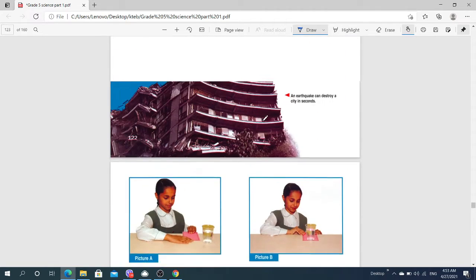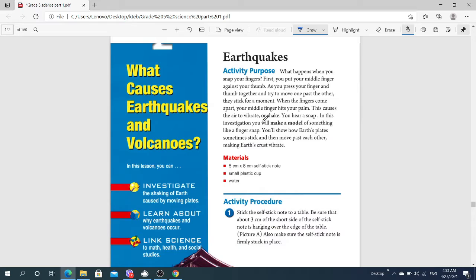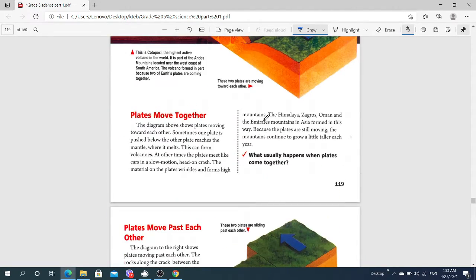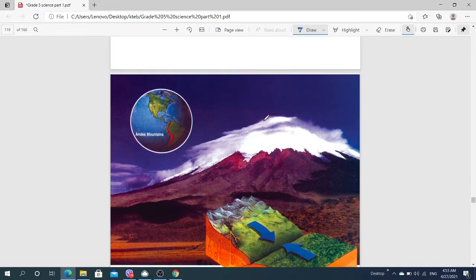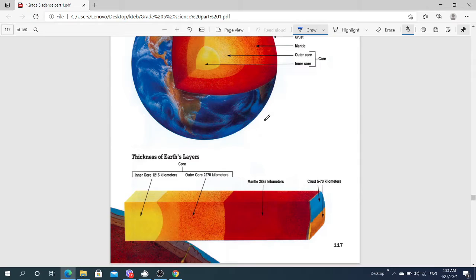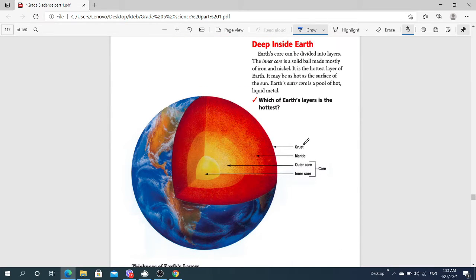In the previous lesson, as you know, we talked about the layers of the earth. We have three layers: crust, the first layer; mantle, the second layer; and then the third one, the core.